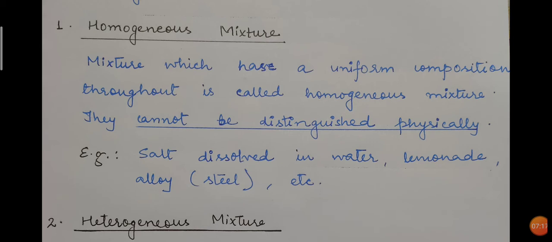I told you that in stainless steel we are mixing basically three metals and one non-metal. Iron, nickel, and chromium are the metals, and carbon is the non-metal. You can easily find stainless steel at your home also. There are a lot of uses of stainless steel, even utensils are made of it. But you cannot find in the stainless steel where the particles of iron are, or where the particles of chromium or nickel or carbon are. No, you cannot find.